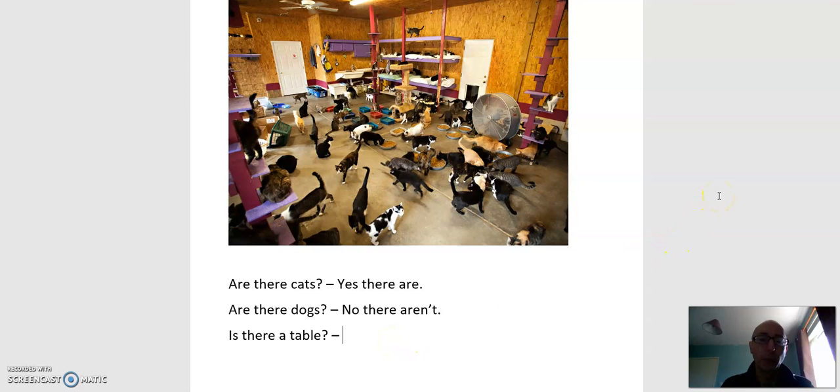Is there a table? We're talking about a table, one table. So we use is there. Is there a table? No, there isn't. These are not tables. These are beds for the cats. But there isn't a table.